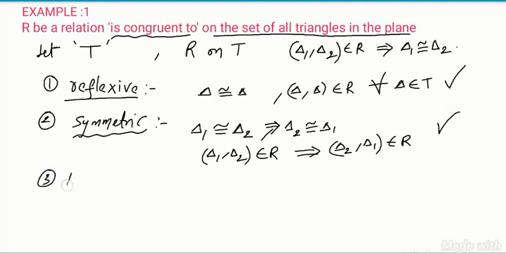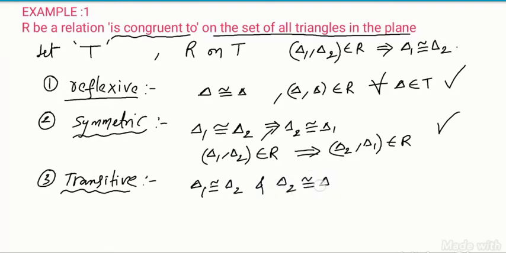So third one, transitive. Transitive means we have to take three. If triangle 1 is congruent with triangle 2 and triangle 2 is congruent with triangle 3, then we can say that triangle 1 is also congruent with triangle 3.